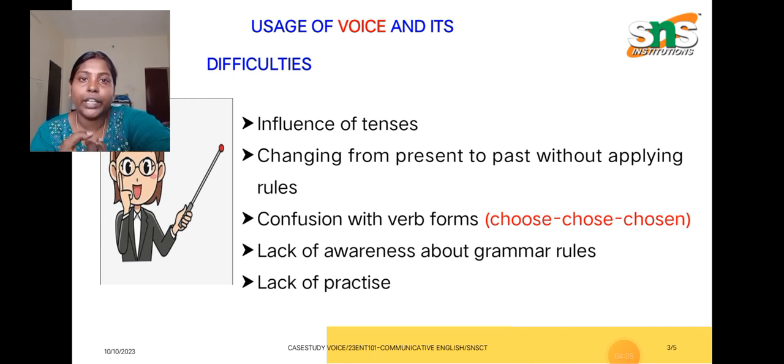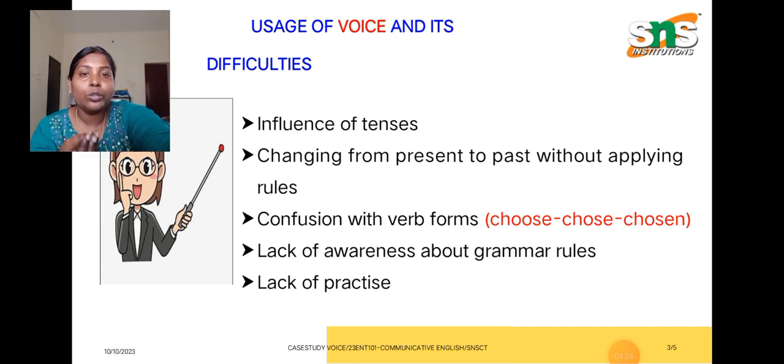The moment people see the question, they write the professor was teaching, or the professor had taught, something like that. They come up with their own kind of explanation, whereas you should apply the rules first of all.